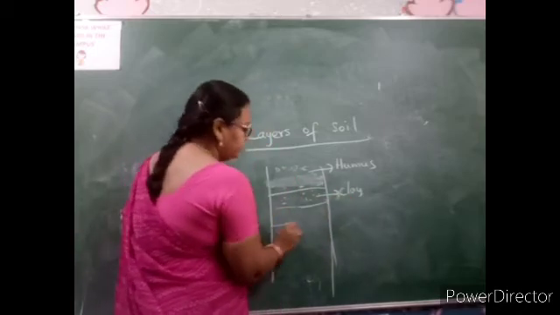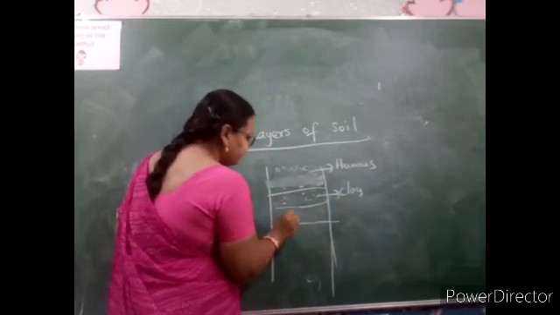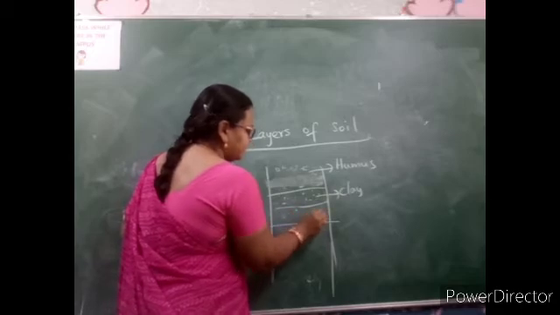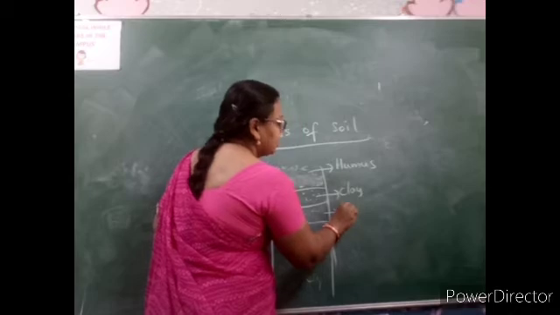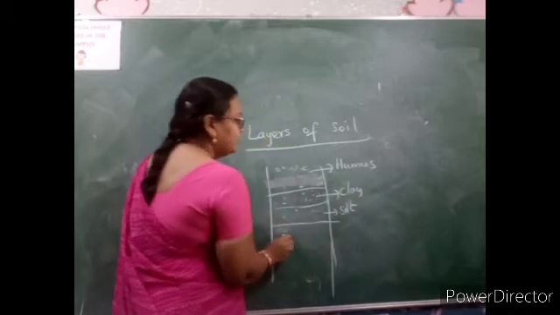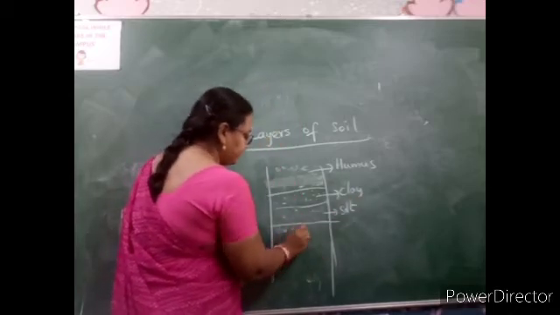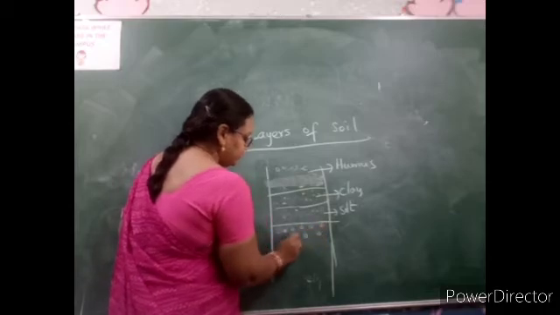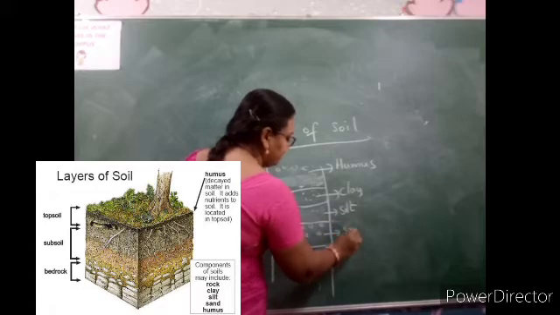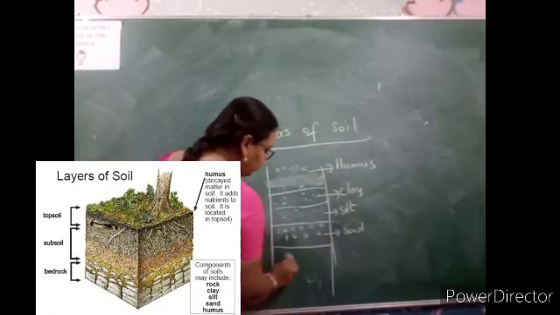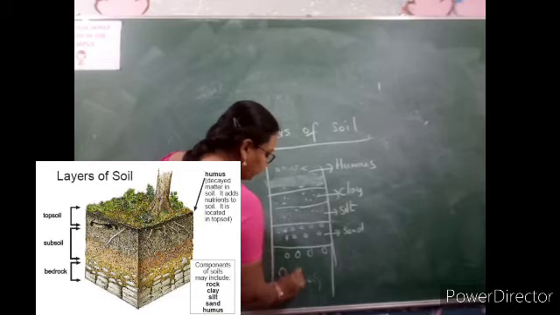Then down to that, if you dig, you will see still fine, very small particles. They are solid particles. They are called silt. Then down to that, you will see little bigger particles of the soil. That is the sand. Silt, after that you have the sand. Then it is covered with full of stones, big and small stones.